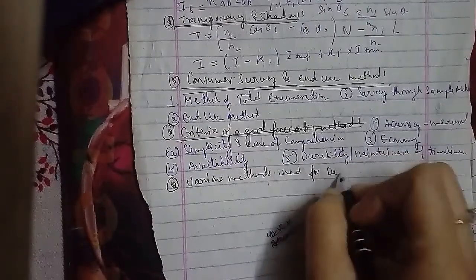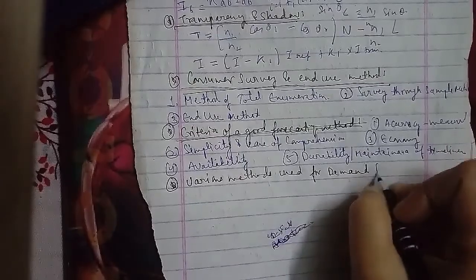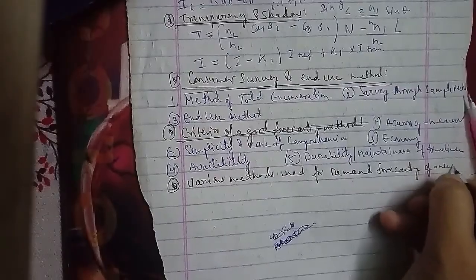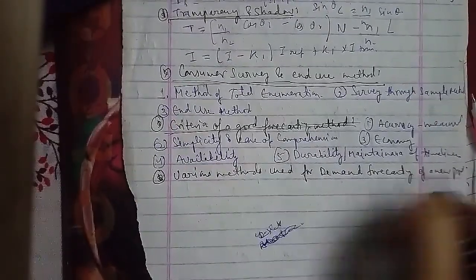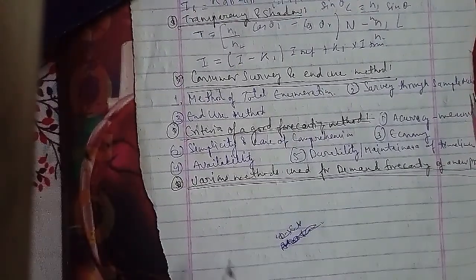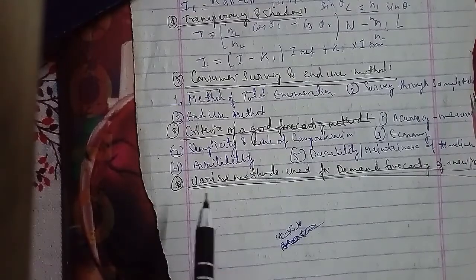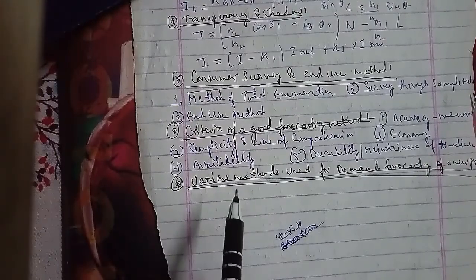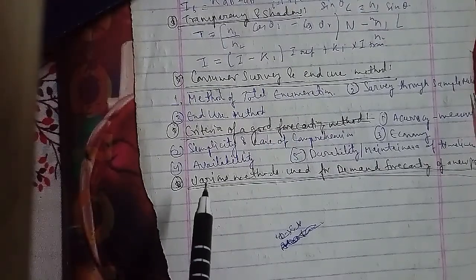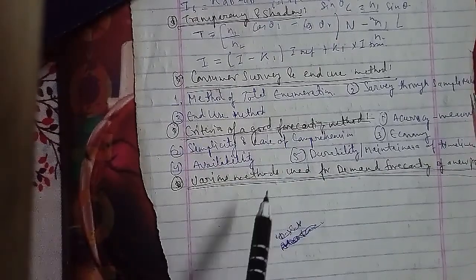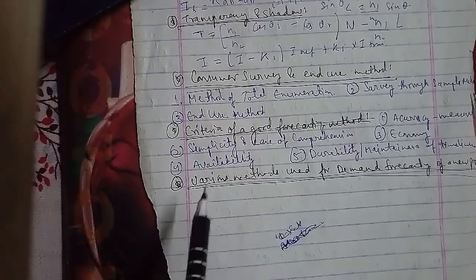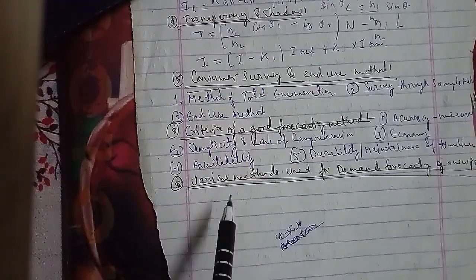So in this, demand forecasting is the scientific tool to predict the likely demand of the product in the future. It is a starting point of fulfilling customers' orders, and based on the forecasted demand, a firm commits its resources, capacities and capabilities for a period of time to create goods and services that its customers value and are willing to pay for. Hence, according to the American Marketing Association, demand forecasting is an estimate of sales in dollars or physical units for a specified future period under a proposed marketing plan.